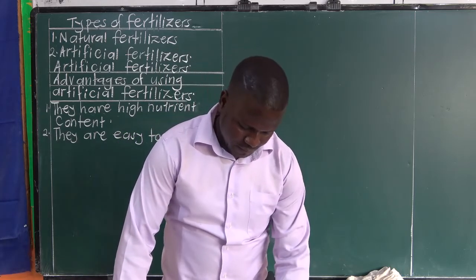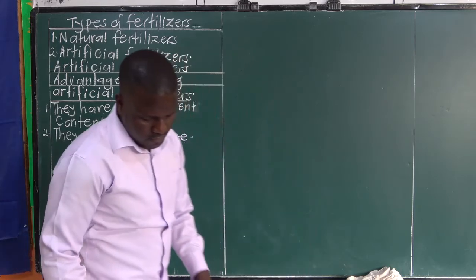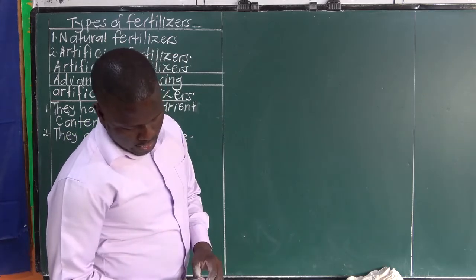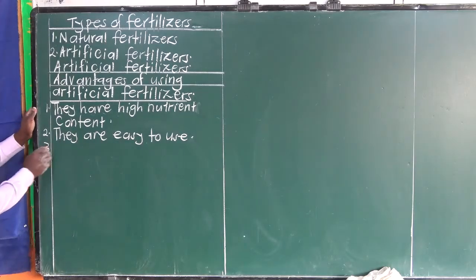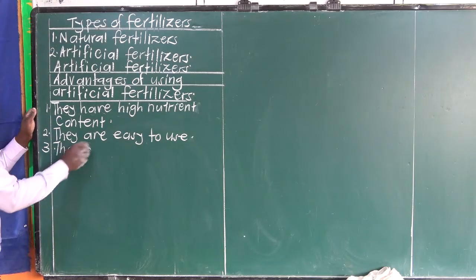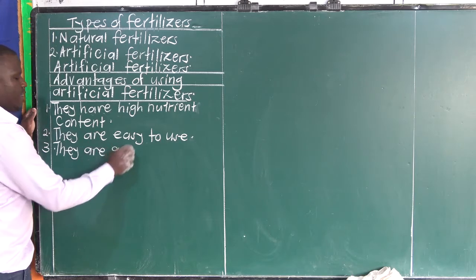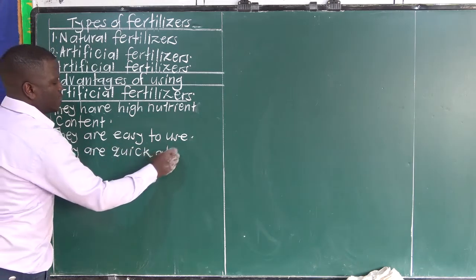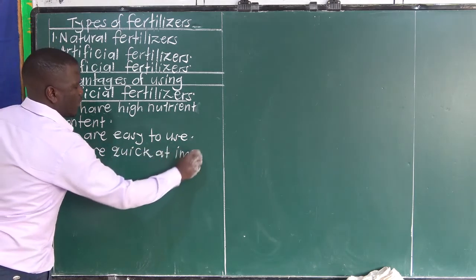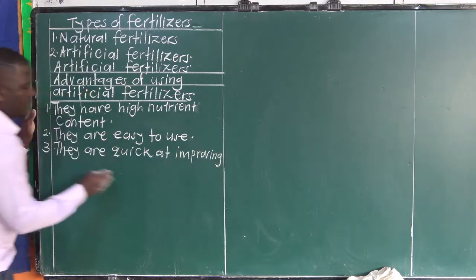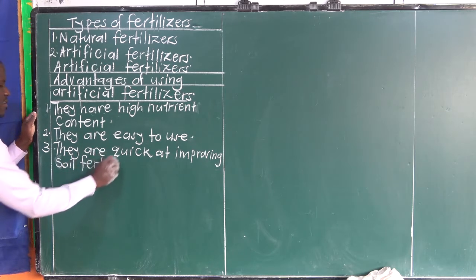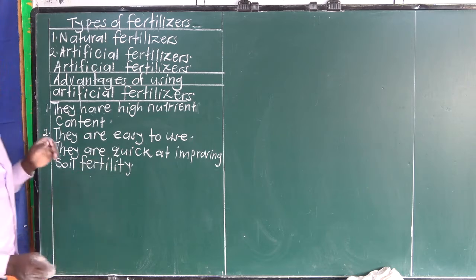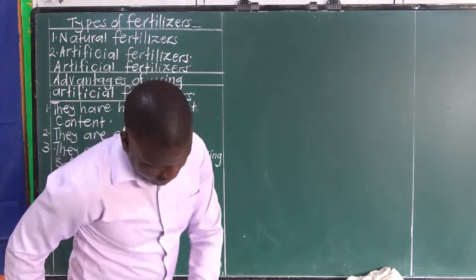Then another advantage is that they are quick at improving soil fertility.